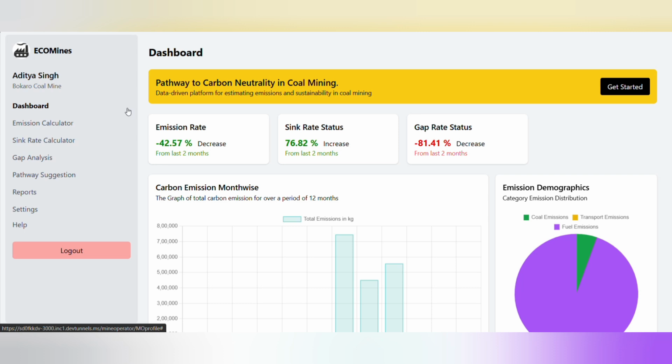The very same we can do with the gap analysis as well, in which we can fill the data from the emission calculator and the sink calculator, and then calculate the amount of carbon still left in the environment.